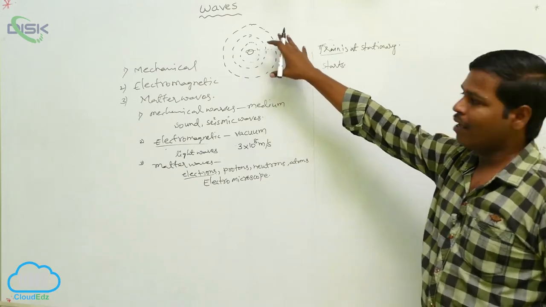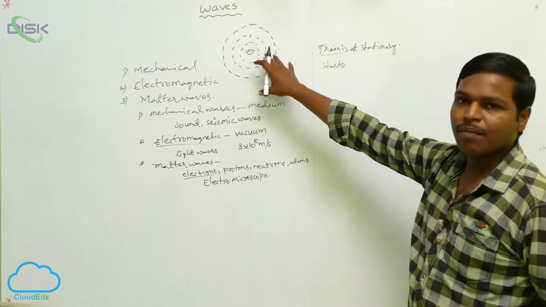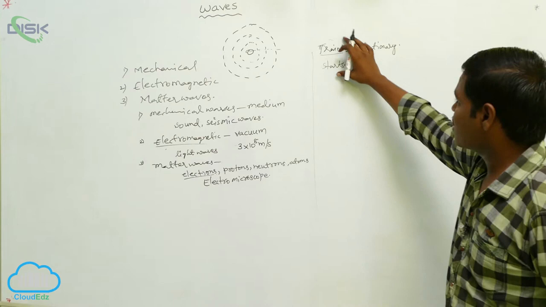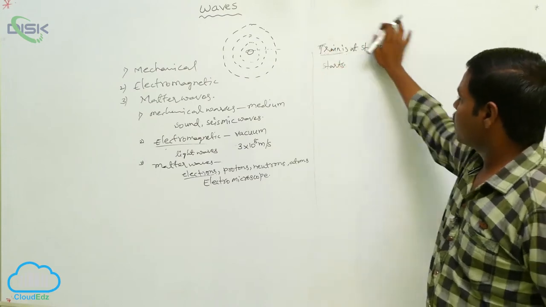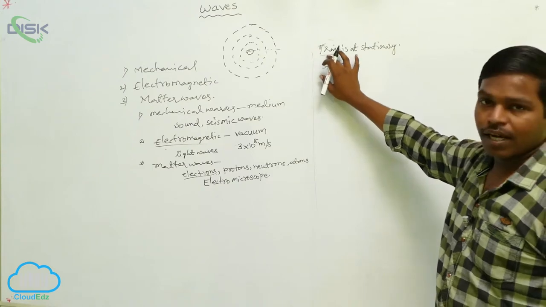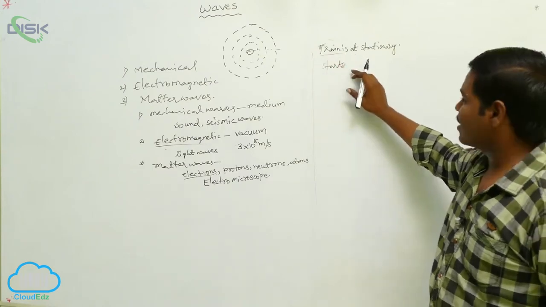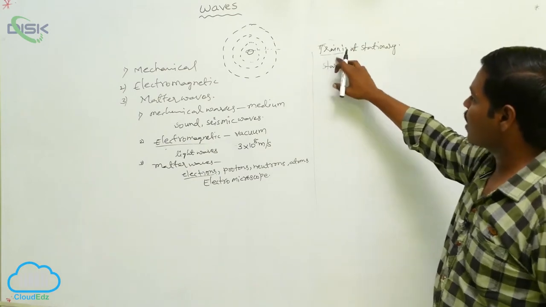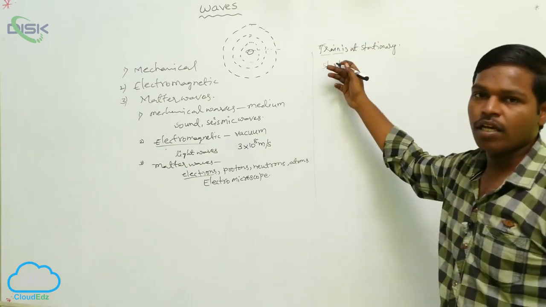The total wave is not moving, only the disturbance is moving from one point to another point.